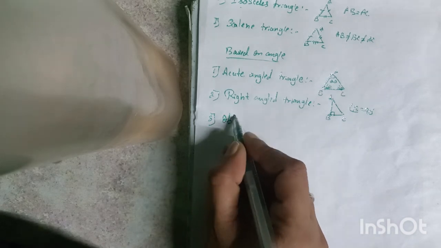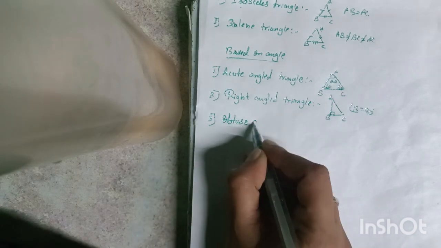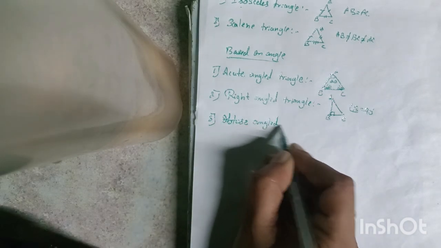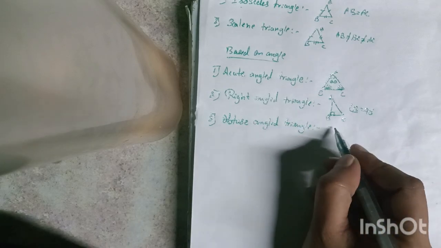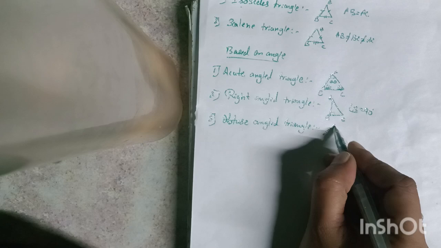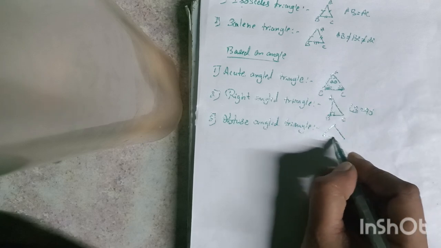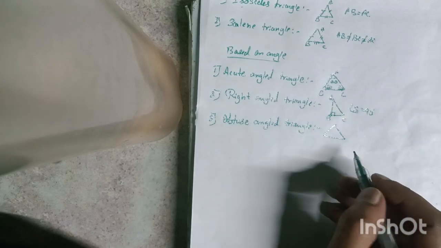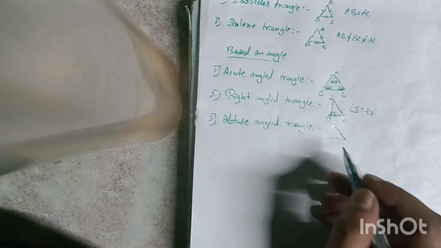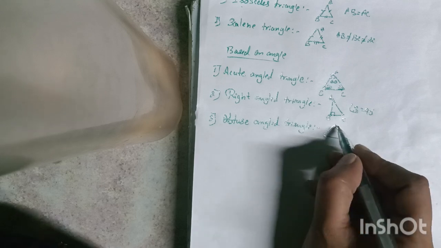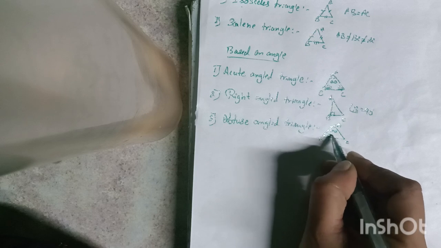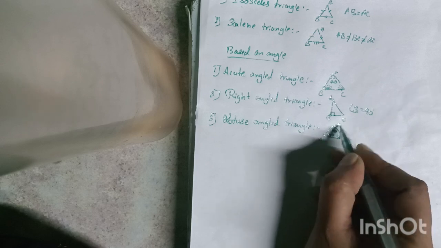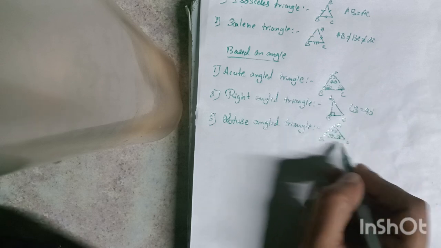Next, obtuse angle triangle. An obtuse angle triangle means any one of the angles is greater than 90 degrees. So here I am considering triangle ABC.